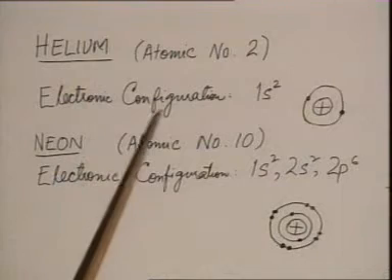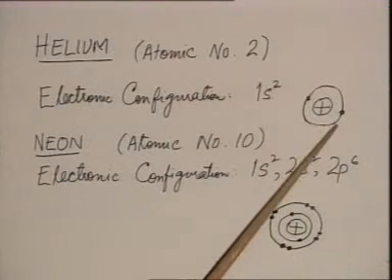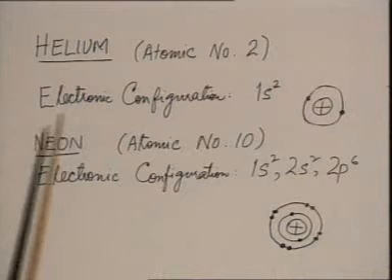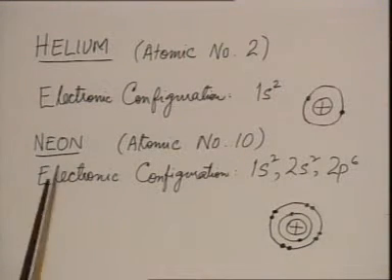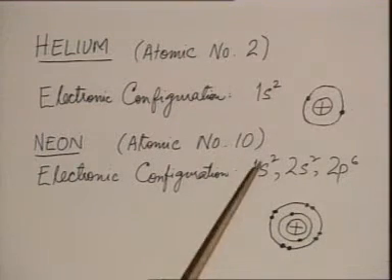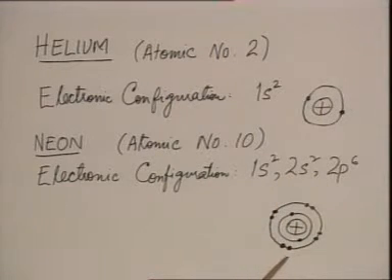The electronic configuration is 1s2, that is 2 electrons in its valence shell. Neon, atomic number 10, has the electronic configuration 1s2, 2s2, 2p6. You can see from this model the 2 electrons in the first shell and 8 electrons in the outermost shell. Therefore, it has a complete octet.